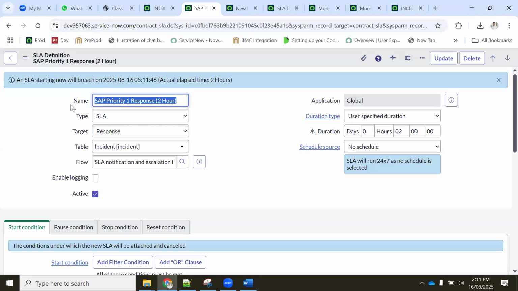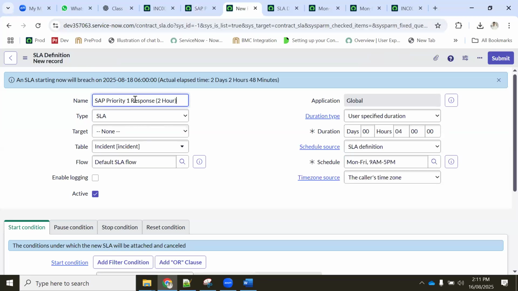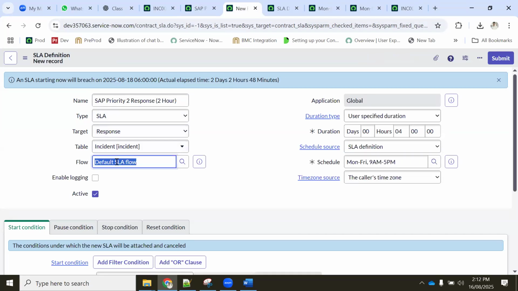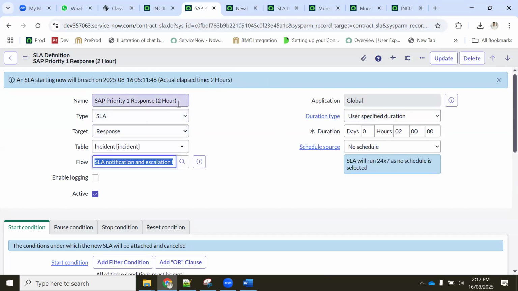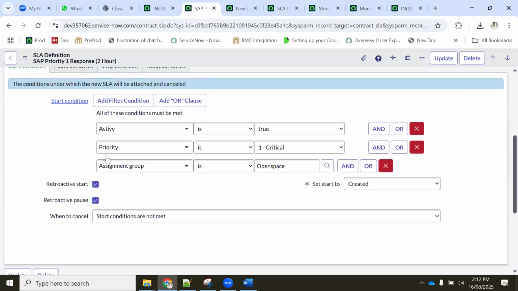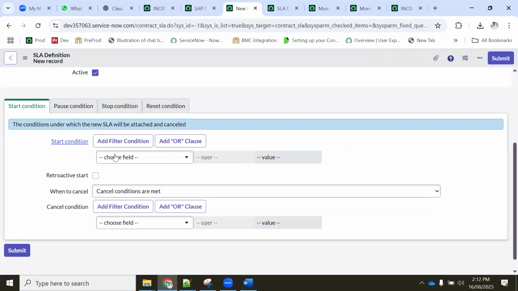Always we should have uniform names. So what I'm trying to do, P2, I'm just putting here. And what is this? My response, correct? And this one is default, but the other one, you have some SLA notification, always configure the same thing. Okay. So now we replicated everything, correct? Everything we replicated except this schedule. Now start time. Start, active equal to true. Priority is this open space. Let's go one by one.